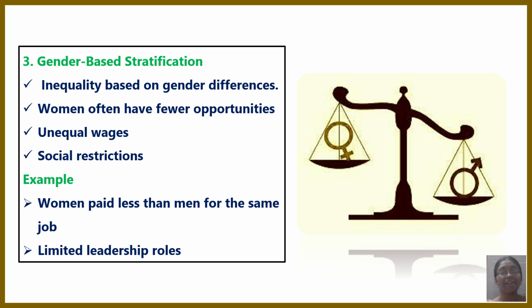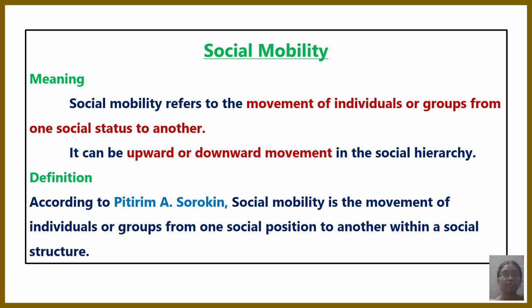Then gender-based stratification. This is the unequal treatment of men and women, including transgenders. For example, women get lower wages compared to men, and leadership roles are assigned to men rather than women, especially in IT sectors. The next topic is social mobility. It refers to the movement of individuals or groups from one social status to another. The following is the definition given by Sorokin.